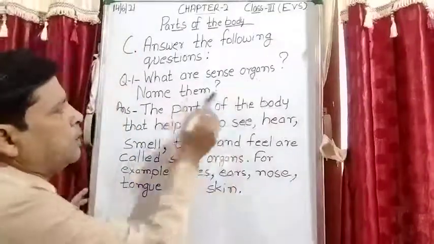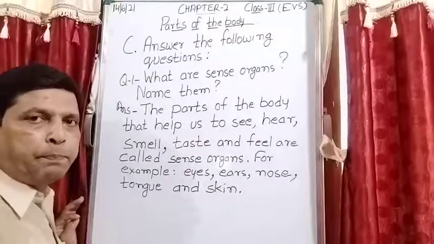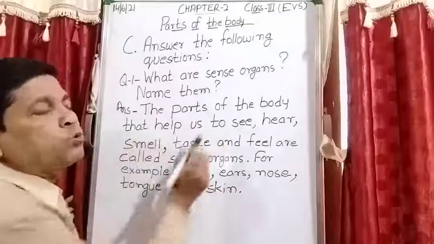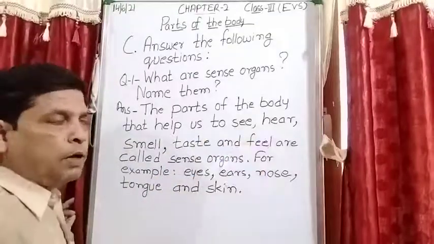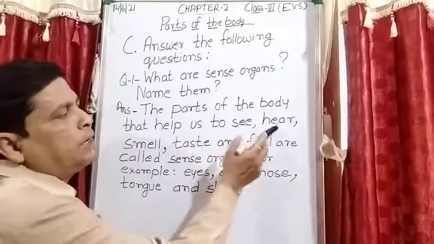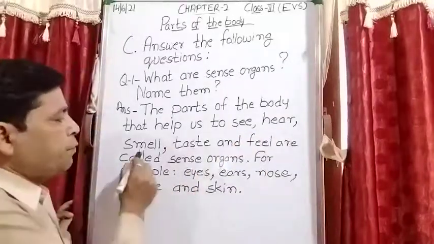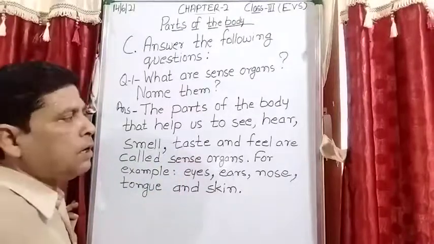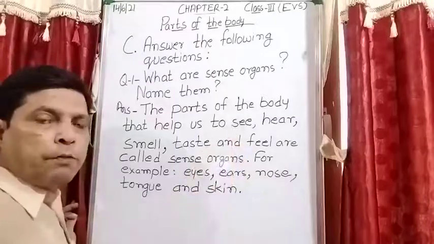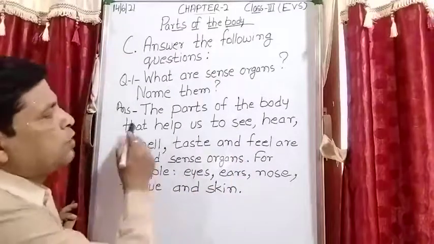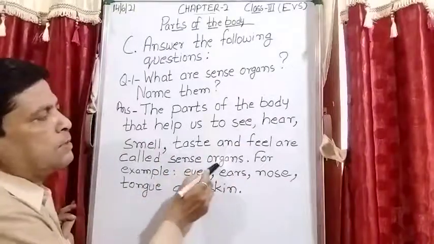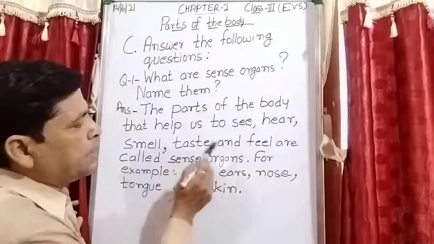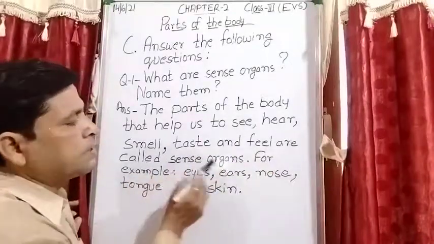So note down this answer. What are sense organs? Name them. The parts of the body that help us to see, hear, smell, taste and feel are called sense organs. We can see with our eyes. We can hear with our ears. We can smell with our nose. We can taste with our tongue, and we feel with our skin.